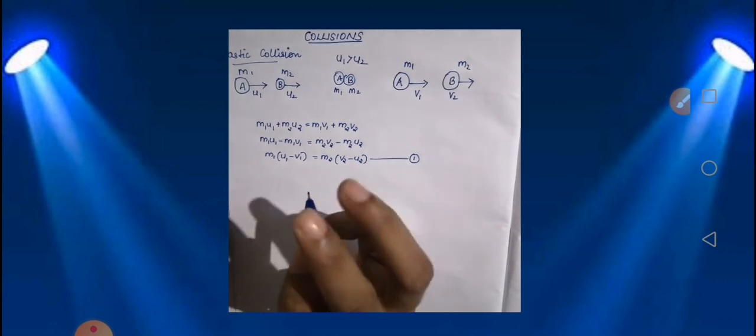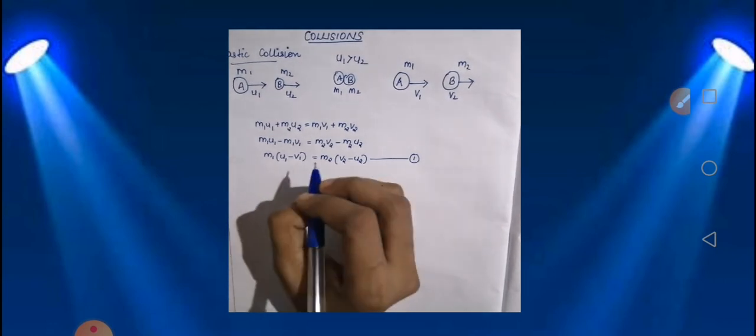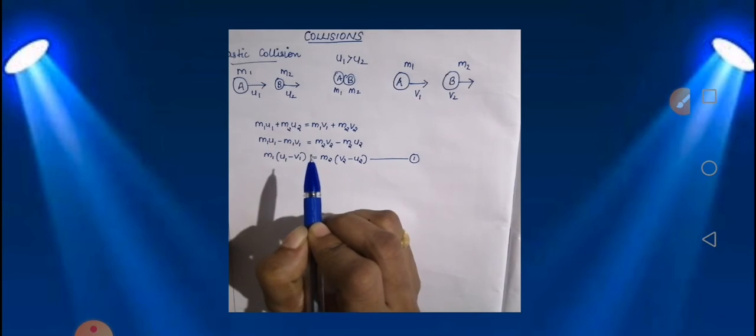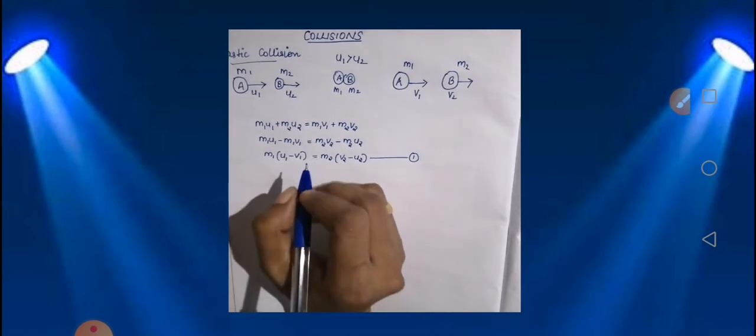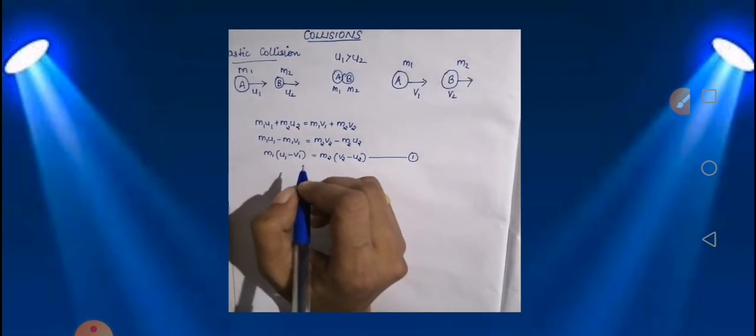Now the second condition for an elastic collision is that kinetic energy is conserved. Kinetic energy is half m v square.